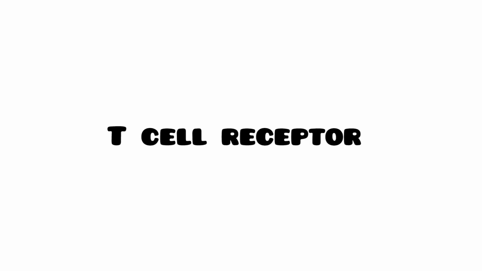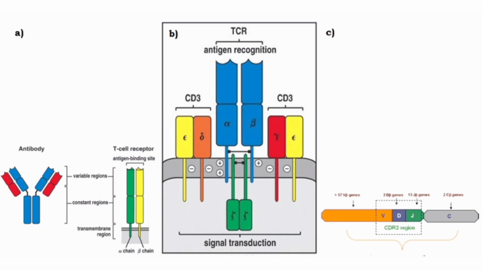In this video we are going to talk about T cell receptors and superantigens and the effect of superantigens on the T cells. First we will look at the T cell receptors. What are the T cell receptors? T cell receptors are the receptors that are present on the T cells and they are specific for a specific antigen. T cell receptors are made up of two polypeptide chains.